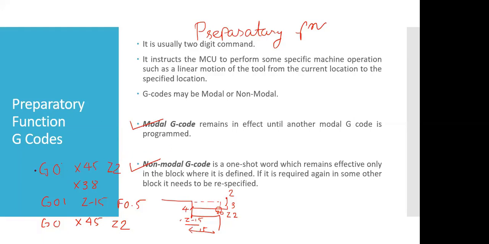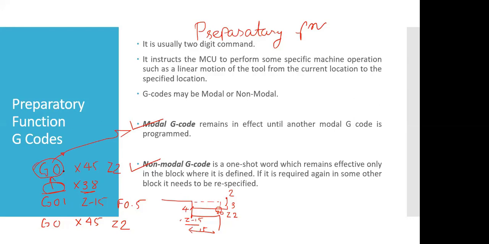Here we have written G01. Here we have written G0 x45 z2. In the next line, I have not written any G code. So it simply means that the machine will read the previous line first. From this previous line, the machine will come to know that it was moving with G0 code, and G0 code is a modal code.